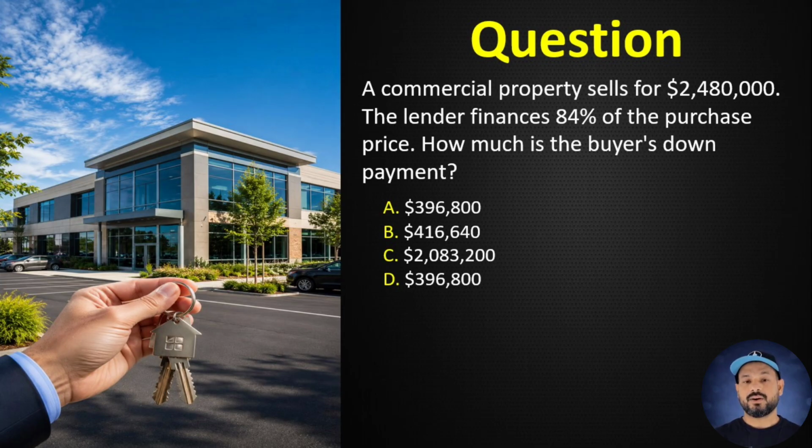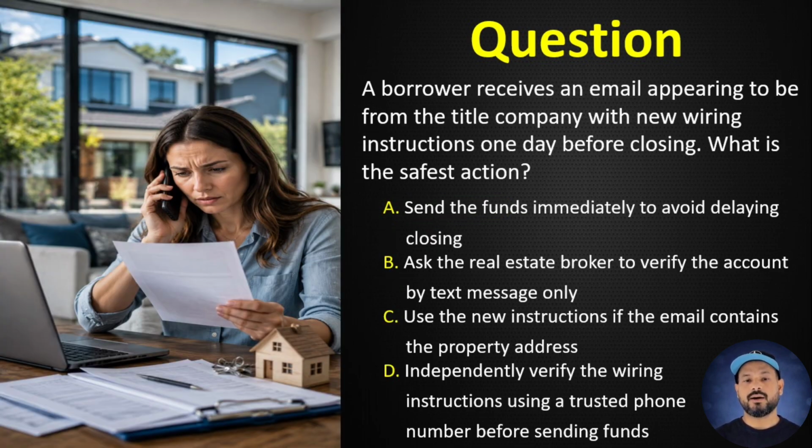D. $396,800. Correct answer A. $396,800. A 16% down payment on $2,480,000 equals $396,800.